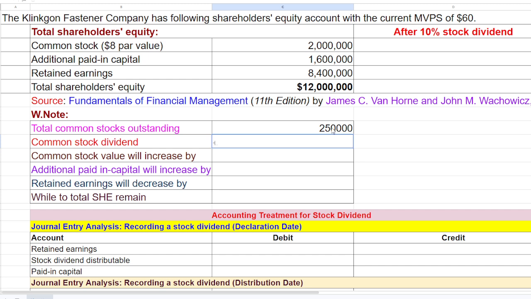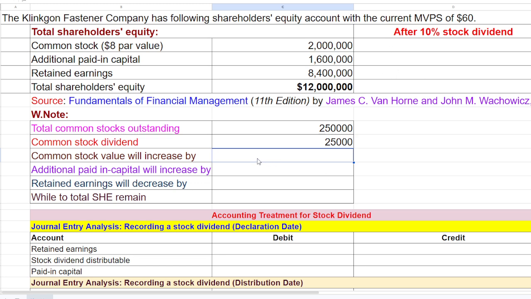The company is distributing 2,50,000 times 0.1, that's 10%. The point is that when the company announces a stock dividend of less than 25%, it is called a small stock dividend, and beyond that it's called a large stock dividend. So you have to understand this working note first of all, then automatically we could solve this question quite easily.